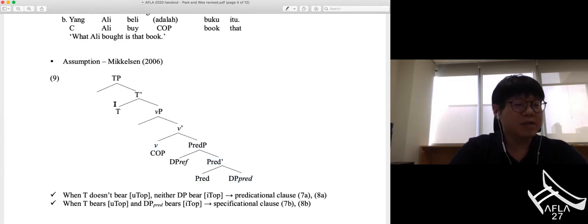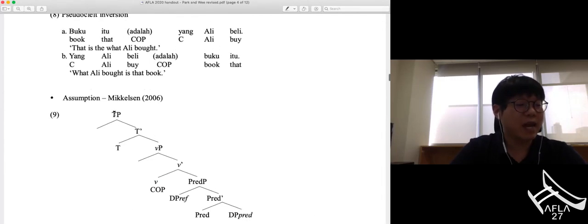When T does not bear uninterpretable top feature, neither DP bears interpretable top, the referential DP undergoes movement to spec TP, and thus predicational clauses such as 7a and 8a are generated.